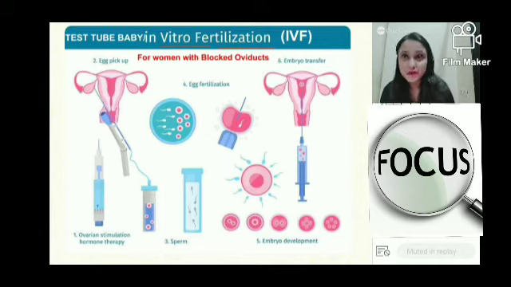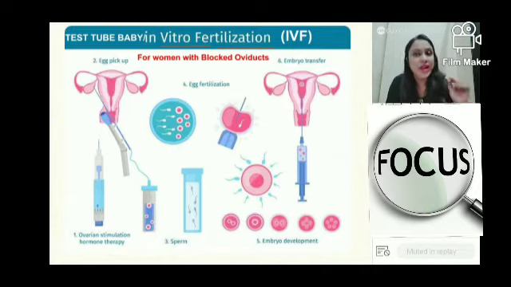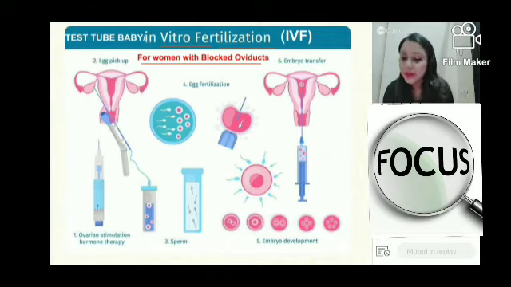Outside the body fertilization is occurring. Now in this case, in vitro fertilization will take place for women who have blocked oviducts. Those who have a problem in the oviduct or fallopian tube will only have this type of process, that is in vitro fertilization.